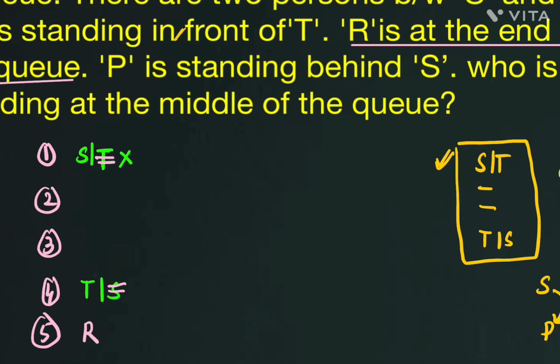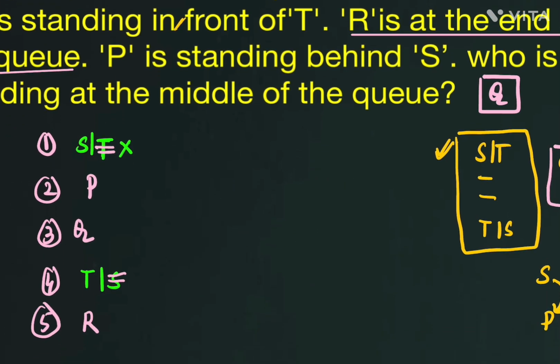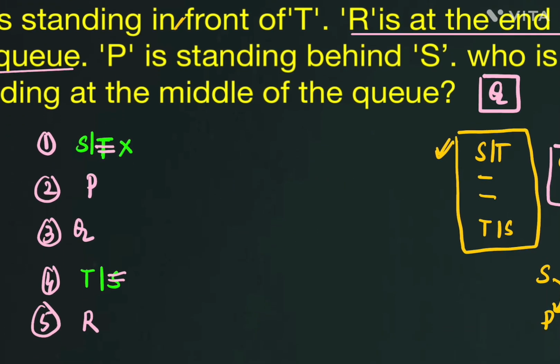Next one, we got the TS position now. So in front of T, Q should be present here in this statement. In front of T, immediately before T, Q is present here. Next one, ma, behind S, P is present, right? Behind S, P is present. Then who is in the middle in this particular queue? So Q, right? Middle value, how much? Third position only. Q is your correct answer, right? It is very simple once you get familiar with this terminology, right?